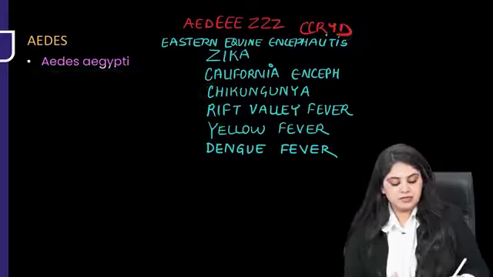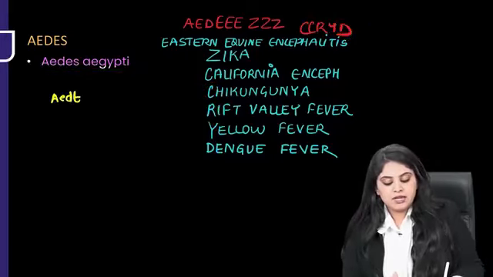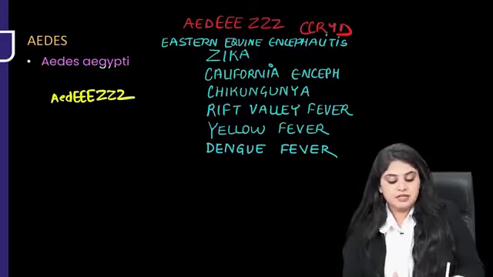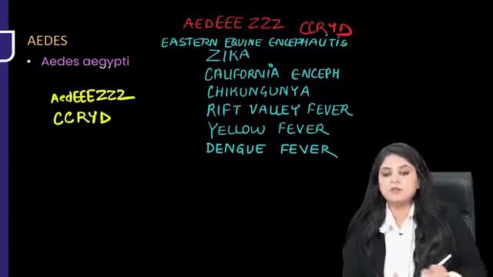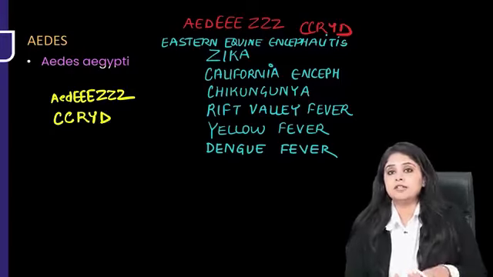are transmitted by Aedes. So repeating once again, when you write Aedes: Eastern equine encephalitis, Zika virus, California encephalitis, then you have chikungunya, Rift Valley fever, yellow fever, dengue fever. These are all associated with Aedes.